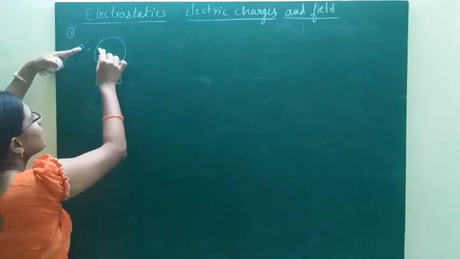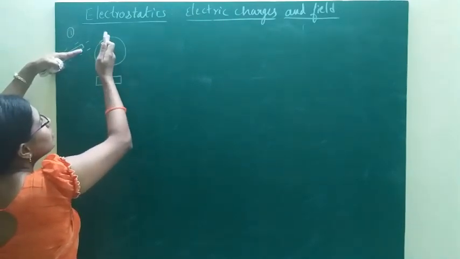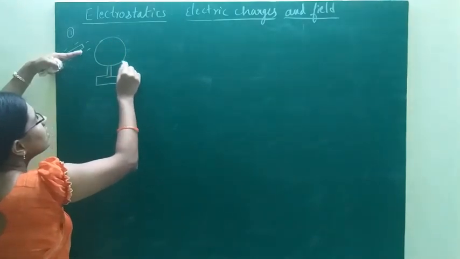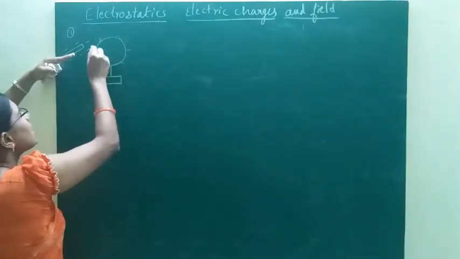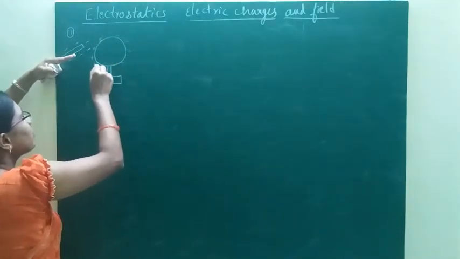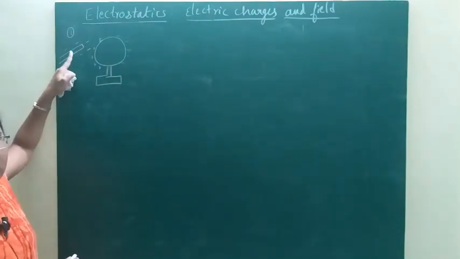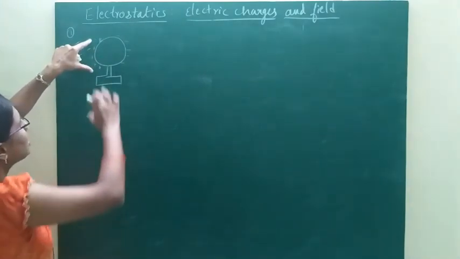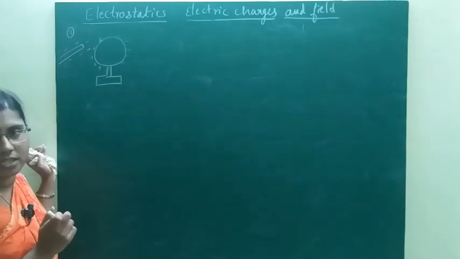Electrons in this conductor are repelled, so they move towards the farther surface of the metallic sphere, and positive charges stay here only. Okay, so positive charges are attracted towards this negatively charged plastic rod, therefore they stay here only, but electrons are repelled and move towards the farthest end.